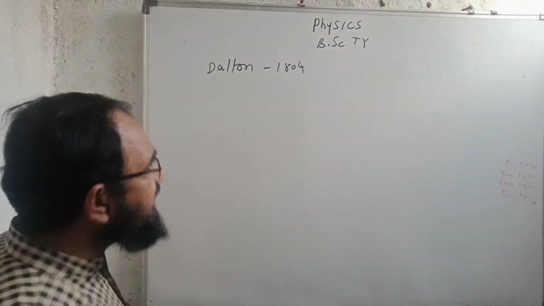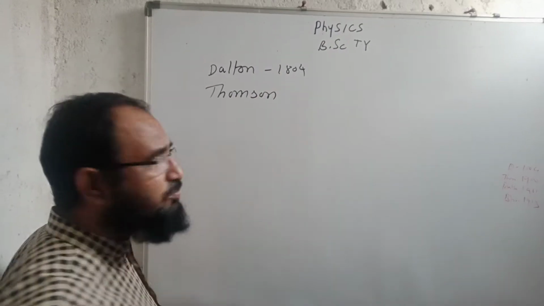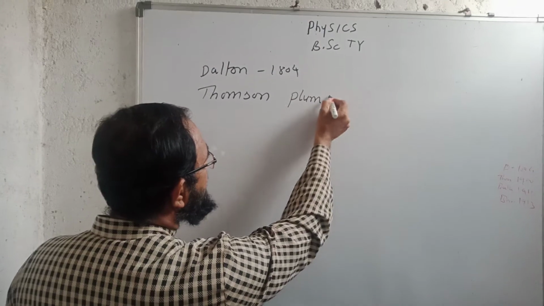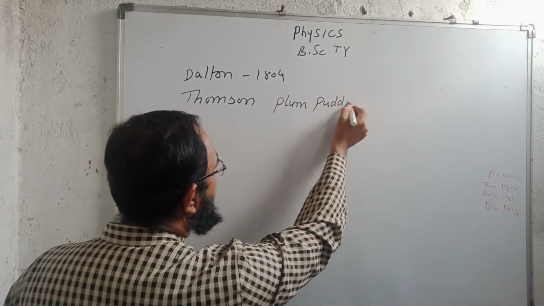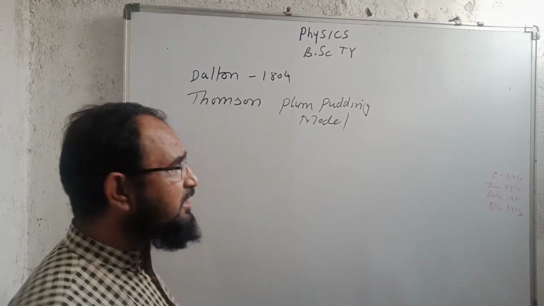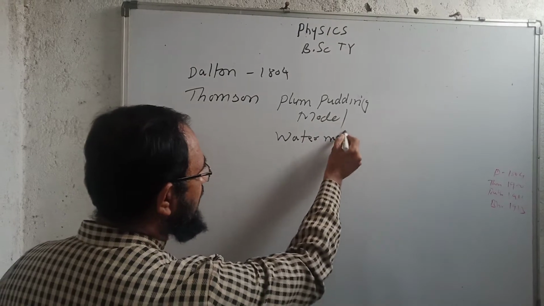Therefore, in 1900, Thomson came forward and he proposed his plum pudding model. It is also known as the watermelon model.